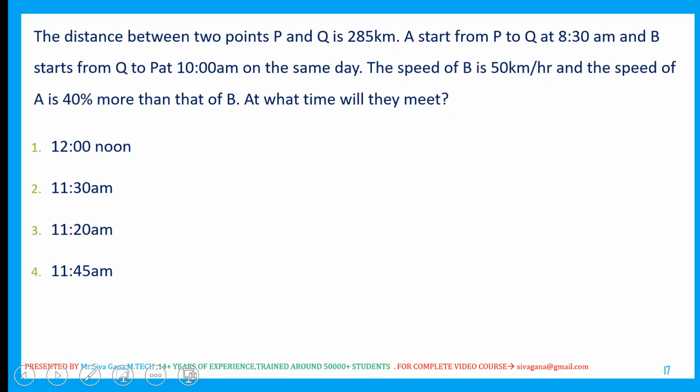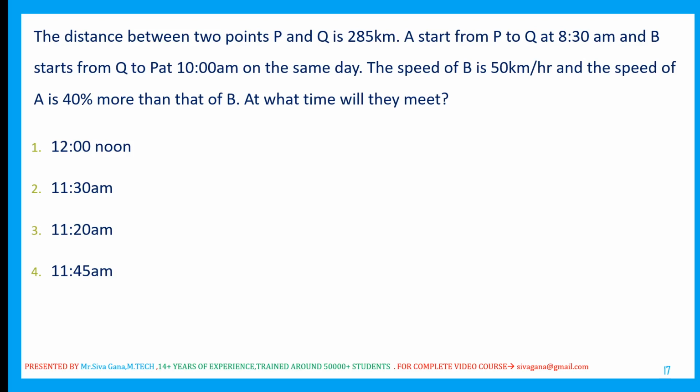Let us start the first question. This is a classic, important question. The distance between the 2 points is 285. A starts from P to Q at 8:30. B starts from Q to P at 10 a.m. So A starts 1.5 hours earlier.